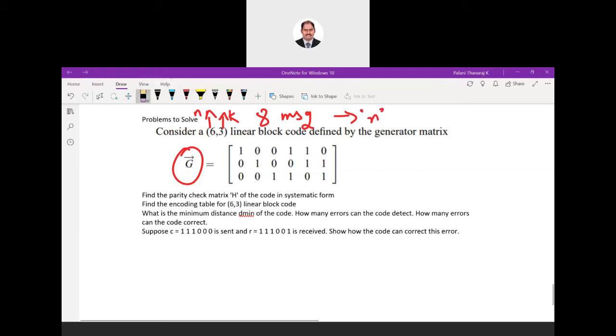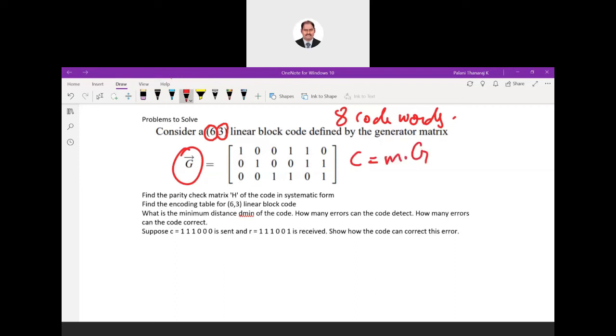So from this particular data, I understand that n is 6, or the length of each code word is 6. The length of each message is 3 bits. So totally I'll be having 2 per 3 messages, which is 8 messages. So I'll be generating 8 code words. That part you have to understand. How to generate the code words? It's nothing but message into G. This we know.